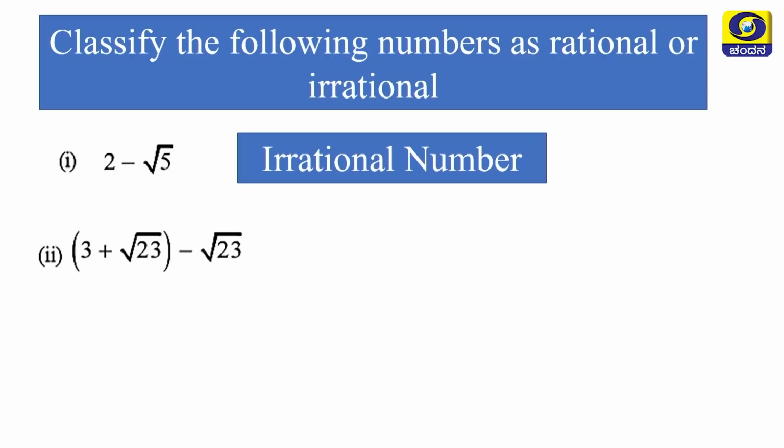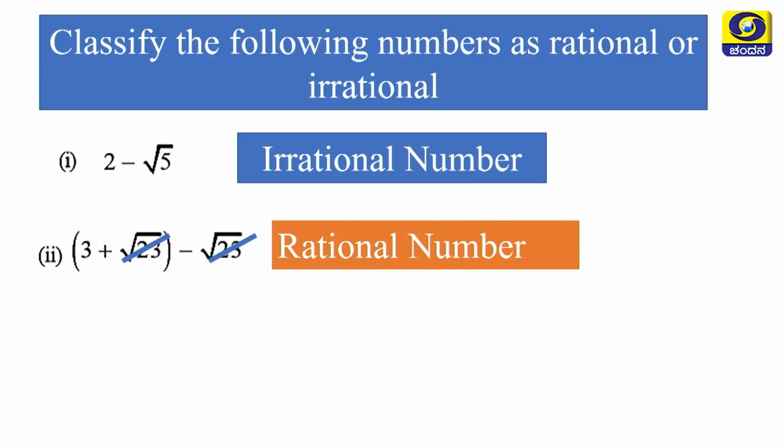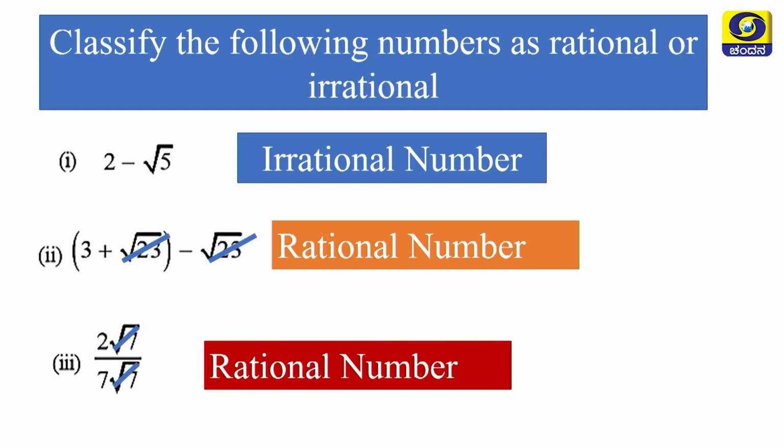Next, 3 plus root 23 minus root 23, here root 23 gets cancelled, because plus root 23 and minus root 23, the remaining is 3. So, it is a rational number. See, what is the answer now? Yes, you are right, it is a rational number. How? Root 7 cancels. So, we get 2 by 7, it is a rational number, my dear students.